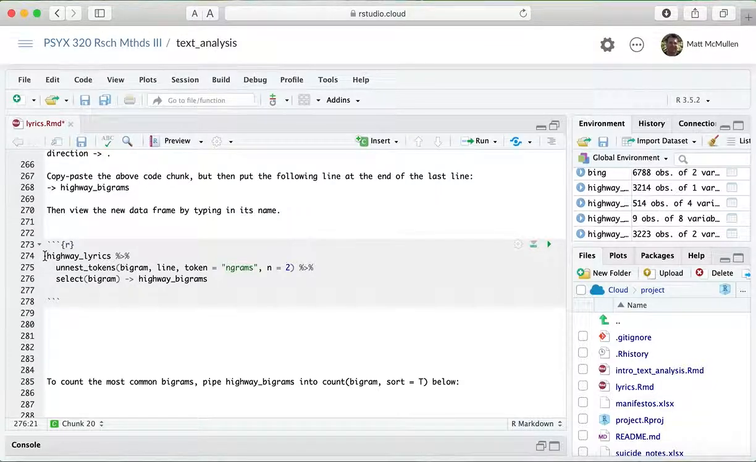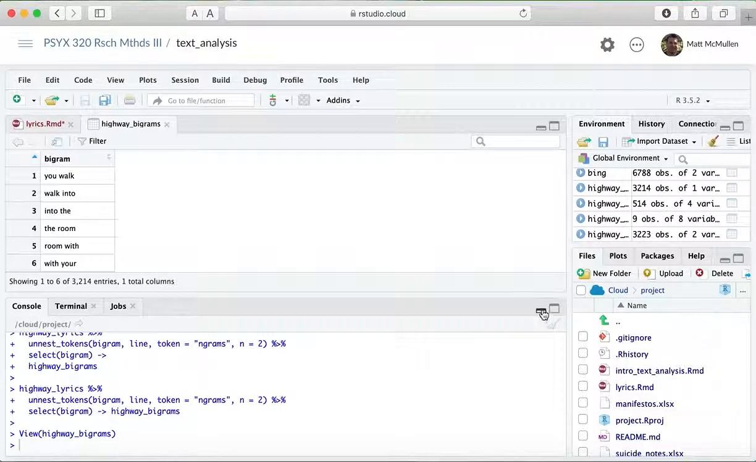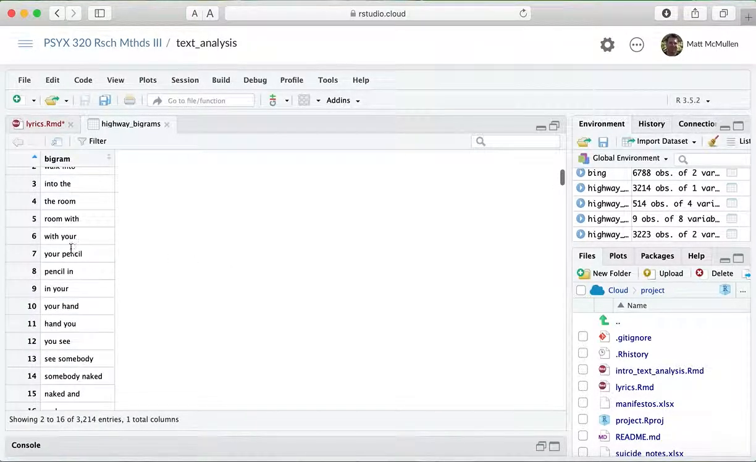There are debates in computer science about whether it's better to have this assignment operator, as they call it, going first, with the object that you're creating first and the command afterwards, or to have the command first and then the new result at the end. I just thought I'd show you that as a different way to do it. If we go in and look at those highway bigrams, you can see it's just a data set that contains, instead of one word, now two words.